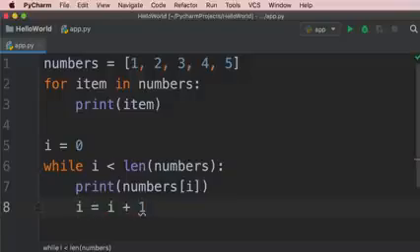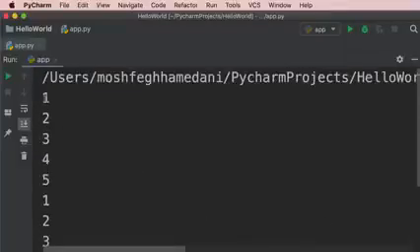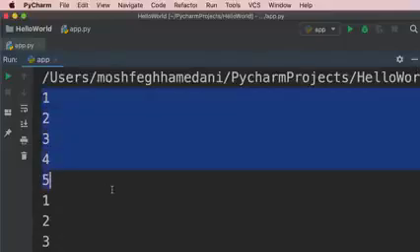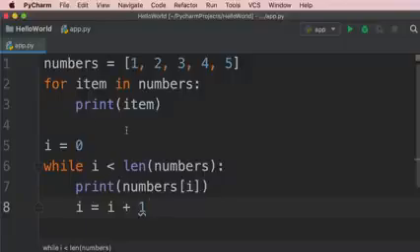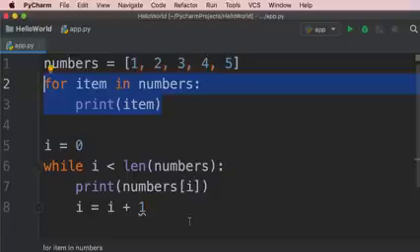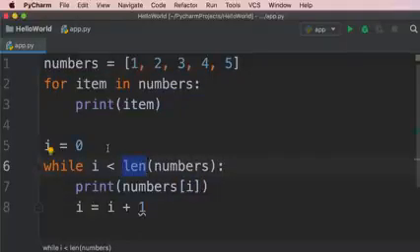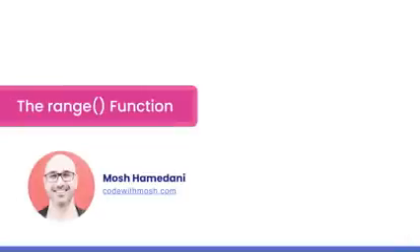Let's run the program and see what we get. So we get the numbers 1 to 5. These are coming out from our for loop. And then we get the numbers 1 to 5 one more time. These are coming out from our while loop. Now, if you compare these two approaches, you can definitely see that the implementation using the for loop is shorter and easier to understand. We don't have to use the square bracket notation. We don't have to call the len function. We don't have to declare a loop variable and then increment it explicitly. So with the for loop, in each iteration, the item variable would automatically hold one value in this list.